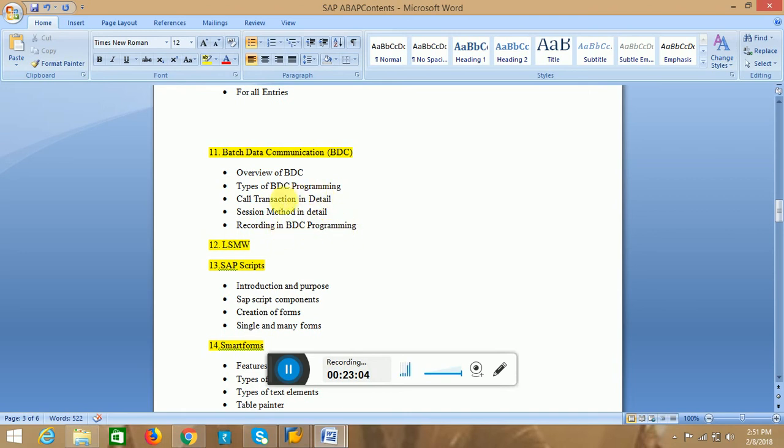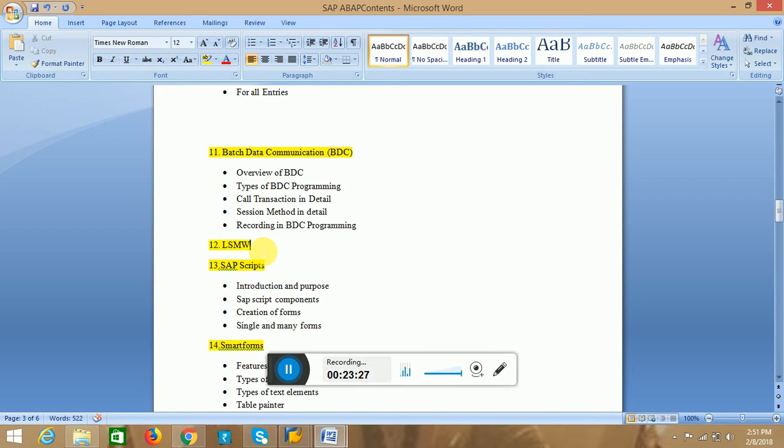The BDC programs are of two types: call transaction and session method. To do these, we need to record the program first. And this is the LSMW. For this LSMW we don't need to learn about this.